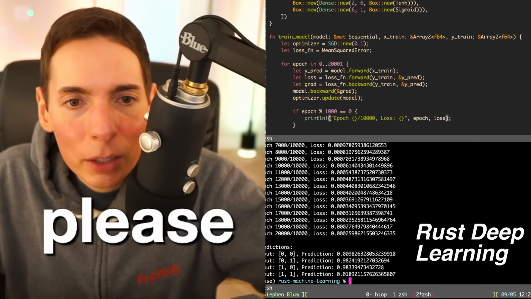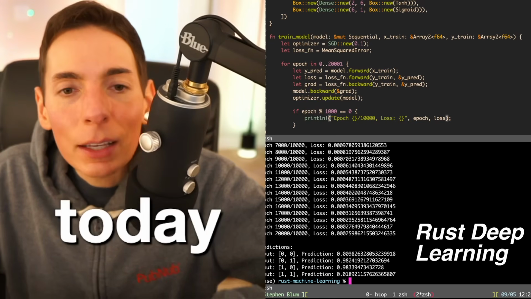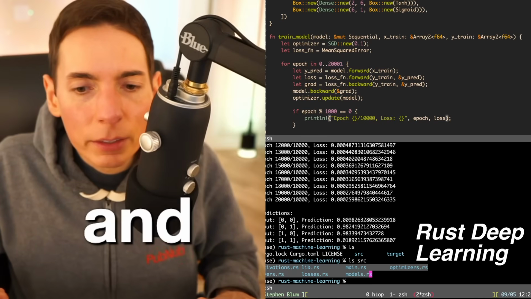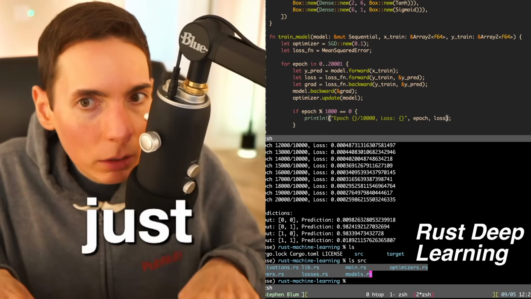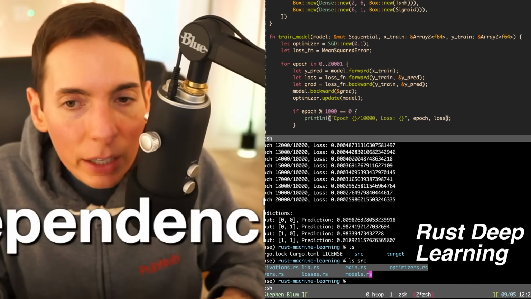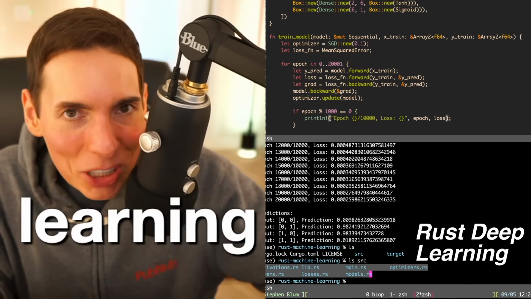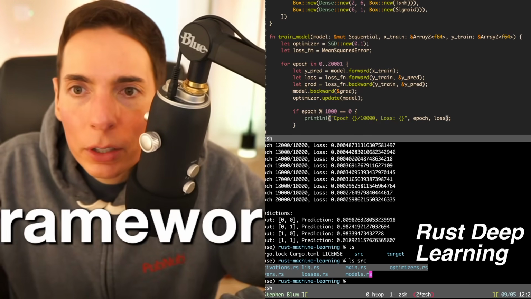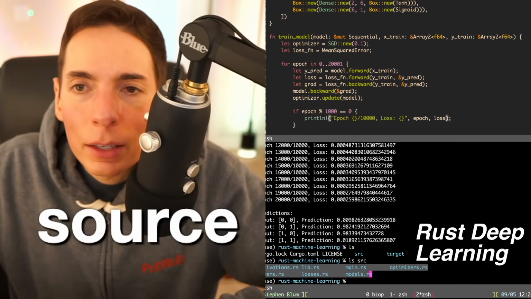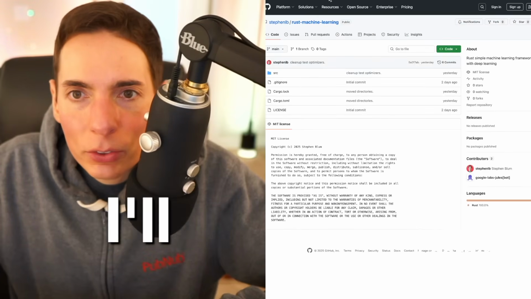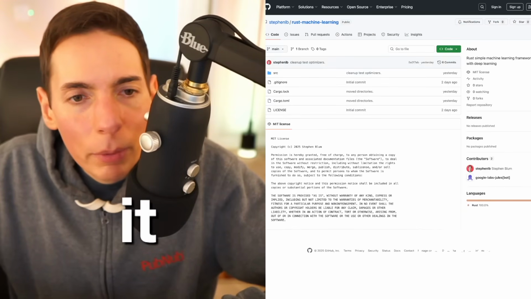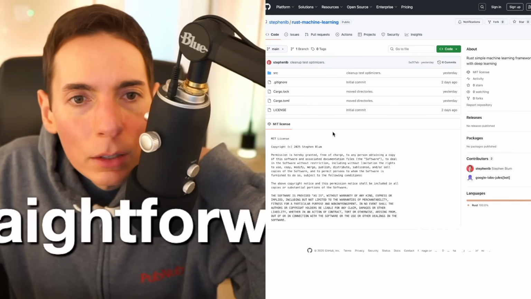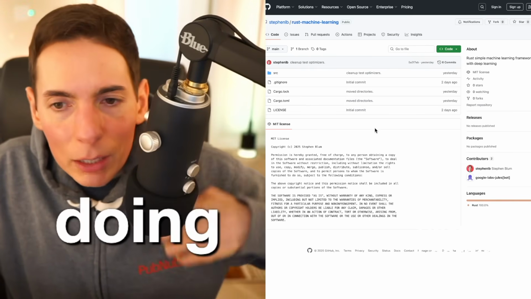Can you please explain what you are building today? Yes. So we've got a machine learning model, and these files are just basic vanilla Rust with few dependencies, and it's a deep learning machine framework. Isn't that cool? It's a custom machine learning framework, and here it's open source. It's a good way to get started. I'll paste that here into our chat so you can see it. And it's running in Rust, so it's actually really straightforward. But that's what we're doing. We're playing with it, and we're going to cook.